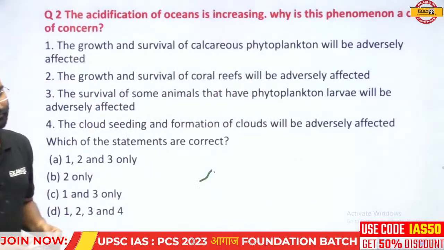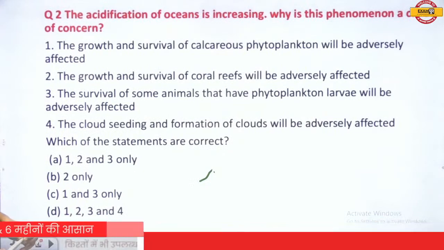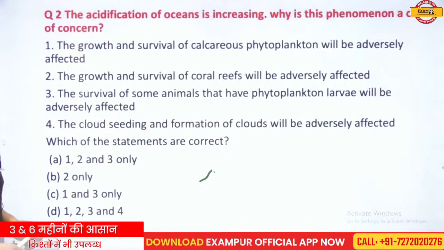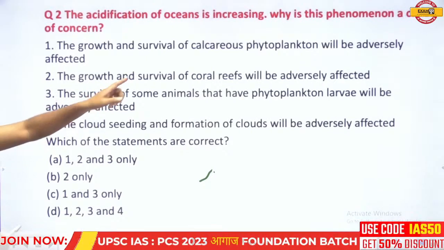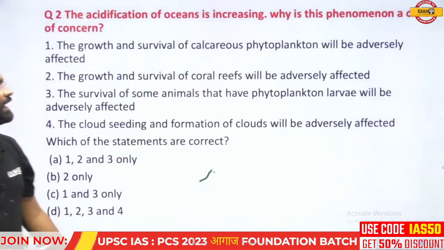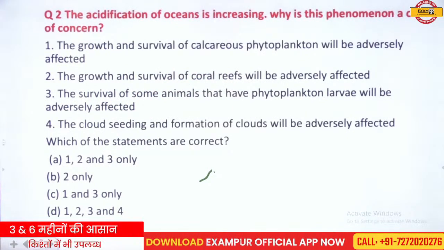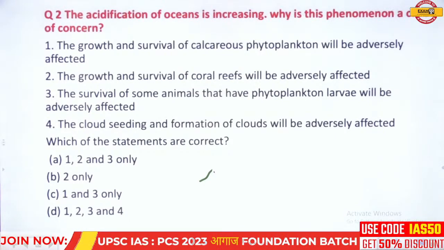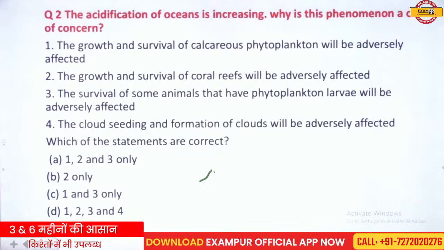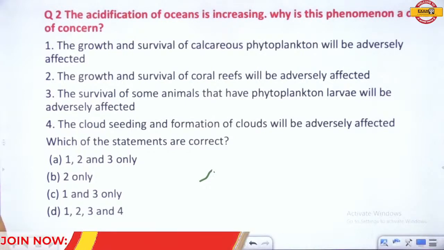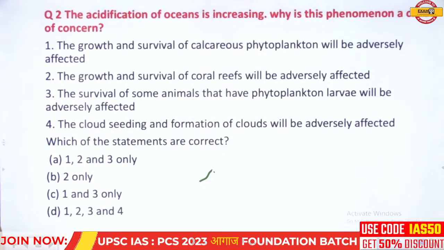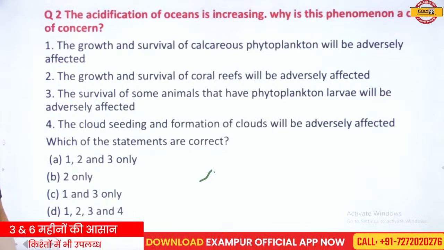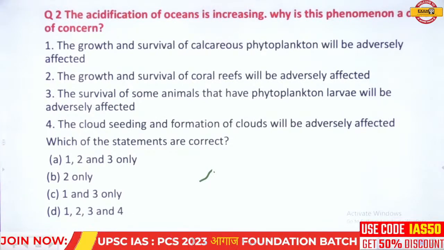Okay, so first point, the growth and the survival of the calcareous phytoplanktons will be adversely affected. The second point, the growth and the survival of the coral reefs will be adversely affected. The survival of some animals that have phytoplanktons larva will be adversely affected. The cloud seeding and the formation of the clouds will be adversely affected. Which of the statements are correct? 1, 2 and 3; 2 only; 1 and 3 only; 1, 2, 3 and 4.